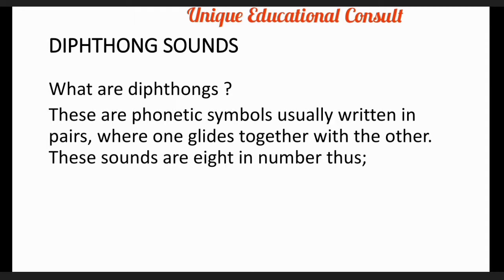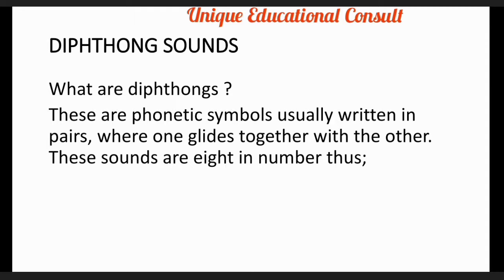So today's lesson is going to be on diphthong sounds as we have them in English language. Previously, we discussed monophthongs as we have them in English as well. So this is another session on vowel sounds. What are diphthongs? These are phonetic symbols usually written in pairs.